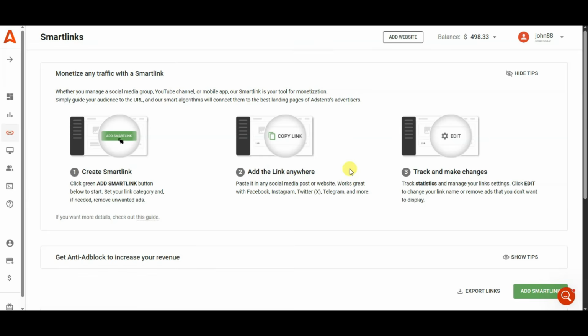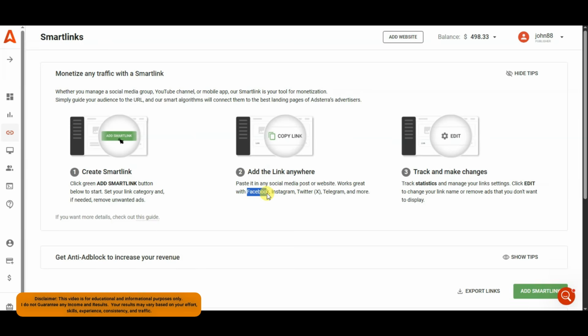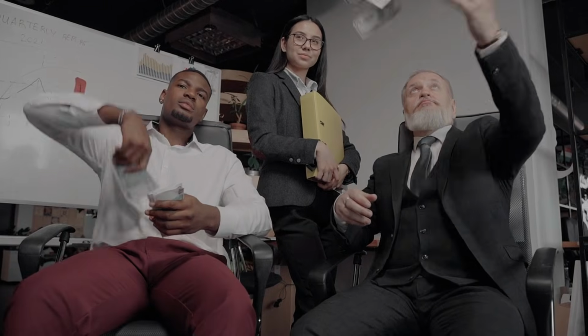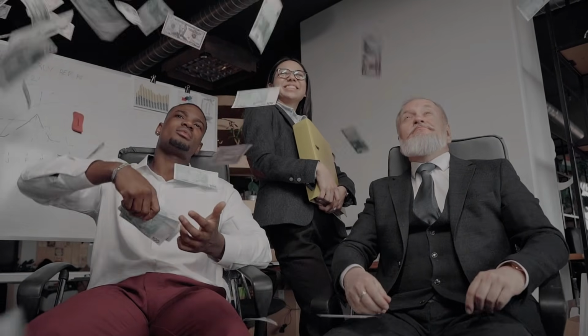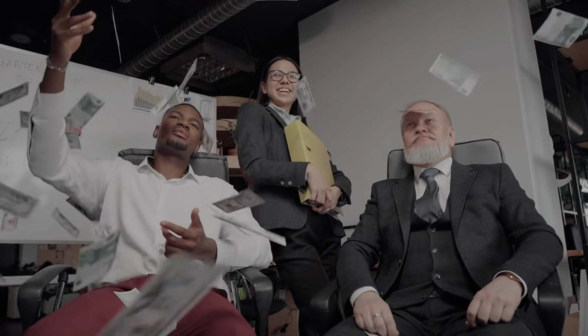Guys, you can also share your smart link on your website. You can also share your smart link on Facebook, Instagram, X, Telegram, and more. You can get good results from Adsterra platform. Here you can see I have got some interesting results from Adsterra platform. So friends, take advantage of this platform without getting late. If you want to learn more about Adsterra platform, then you can watch this video right here.